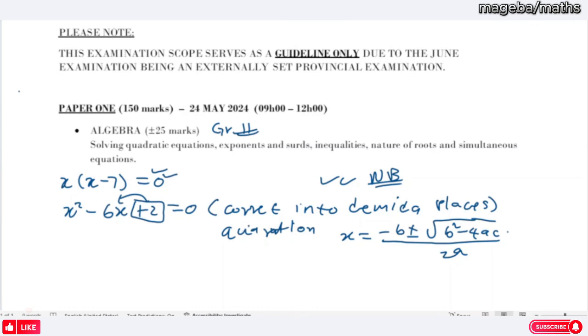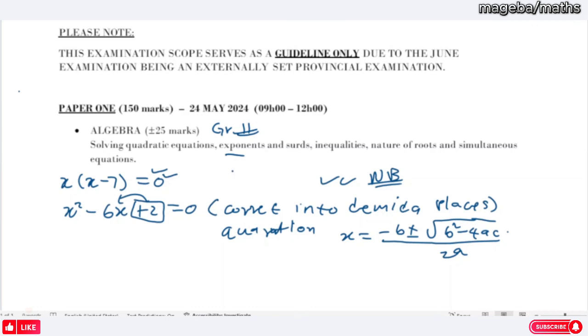Guys, make sure that you follow the instruction that they've given you. If they're saying correct to two decimal places, make sure you do correct it to two decimal places, because it's very, very important, and you must know how to round to decimal places. Guys, it's very important. And another one, solving the quadratic.